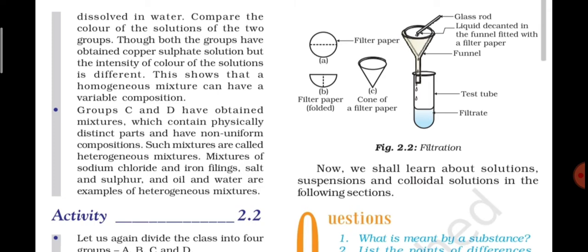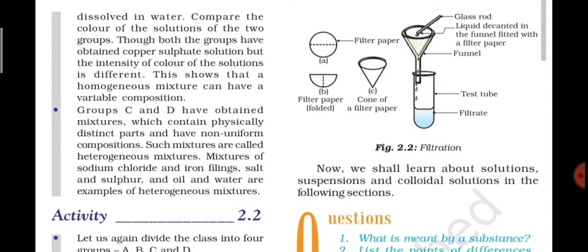So what is it saying here? Both group A and group B will call their solution a copper sulfate solution. But we know that they have added different amounts of copper sulfate, and that is why, when we compare the solutions of group A and group B, there is a difference in color.